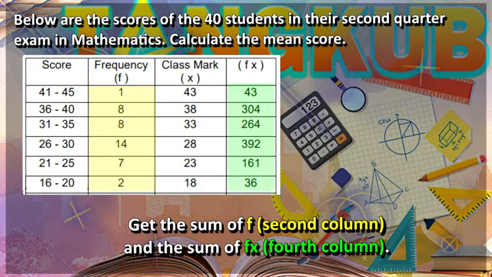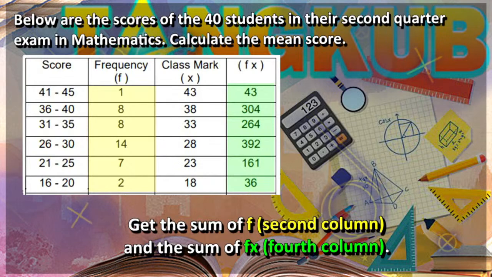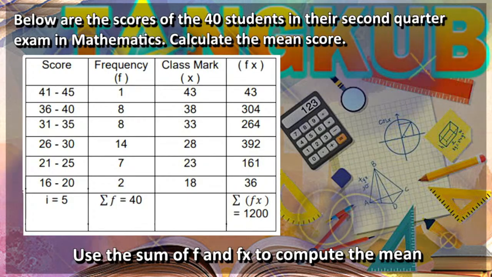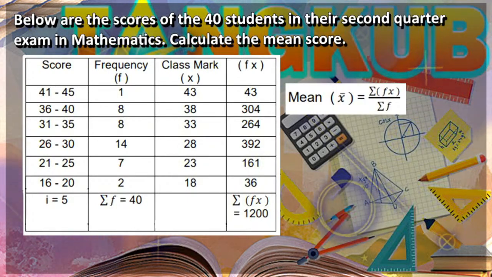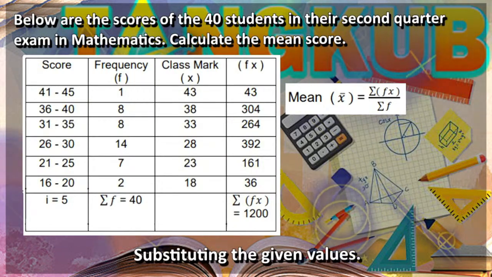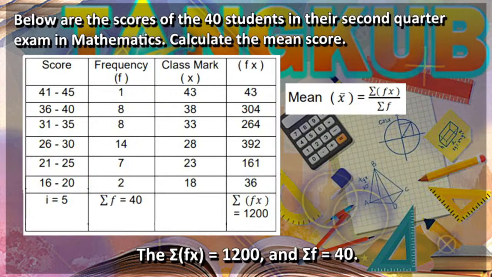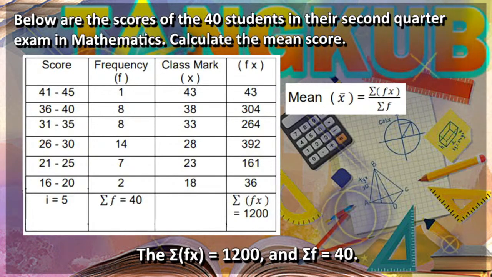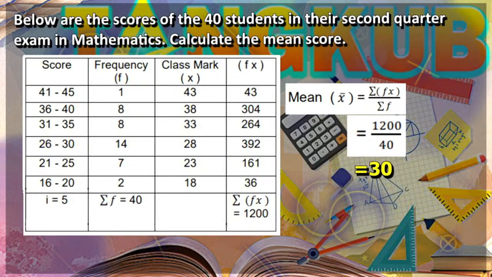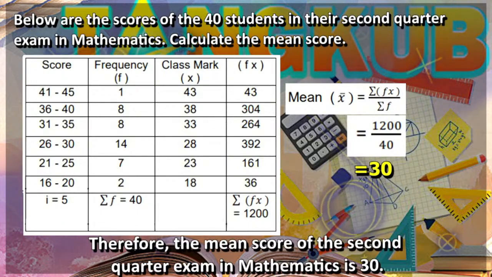Now, let us get the sum of the f for the second column and the sum of fx, or the fourth column. Now, let us use the sum of f and fx to compute the mean. So, we have the mean is equal to the summation of fx over the summation of f. Substituting the given values, we now have the summation of fx is equal to 1,200. The summation of f is equal to 40. So we have 1,200 divided by 40, and that is equal to 30. Therefore, the mean score of the second quarter exam in mathematics is 30.